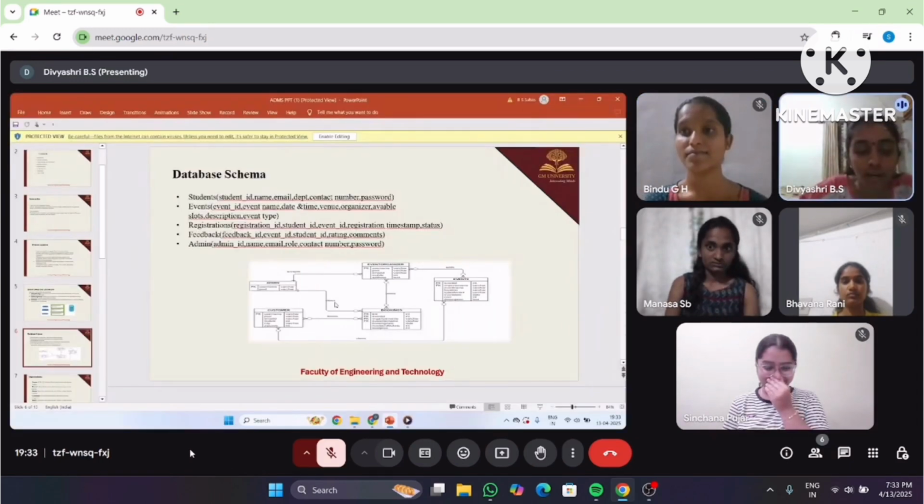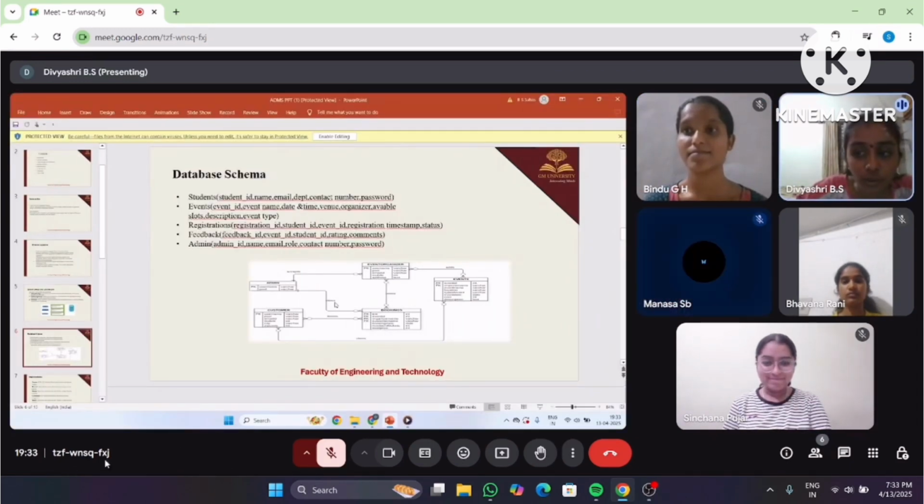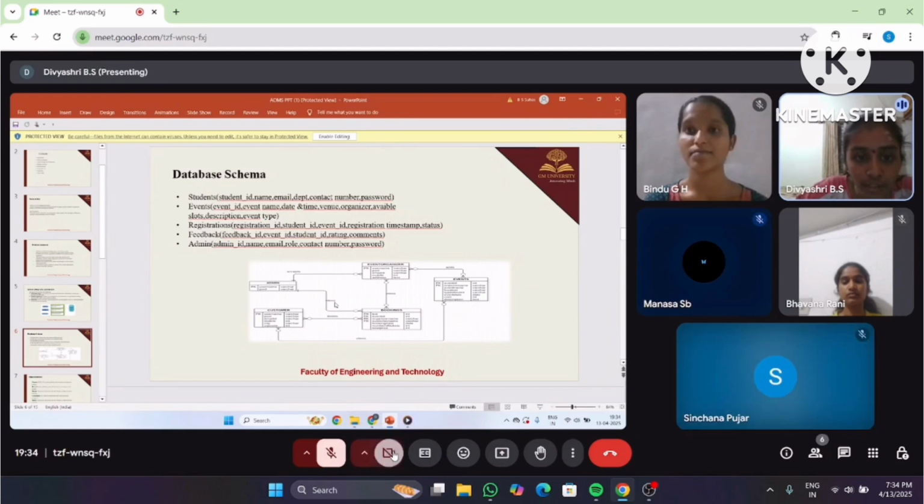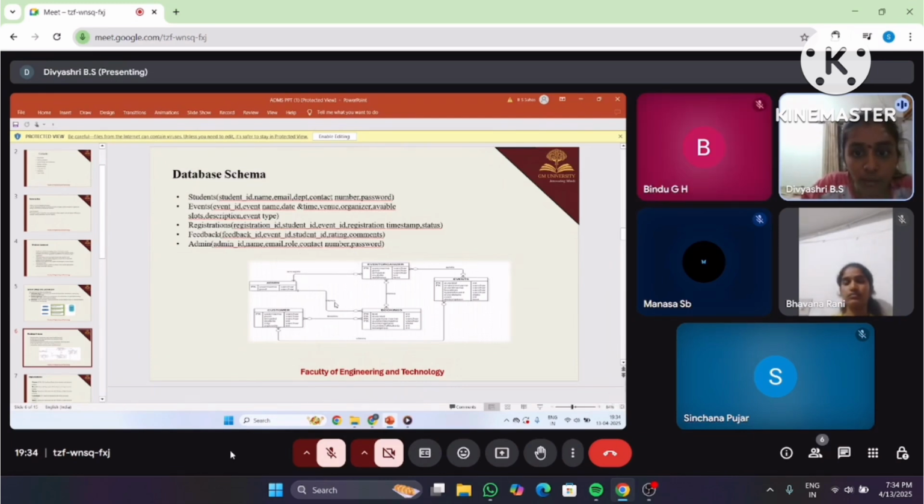Now the database schema. In the student table, the fields are student ID, student name, email, department, contact number, and password, which stores the student information. The events table has event ID, event name, date and time, venue, organizer, available slots, description, and event type. It stores the event details.